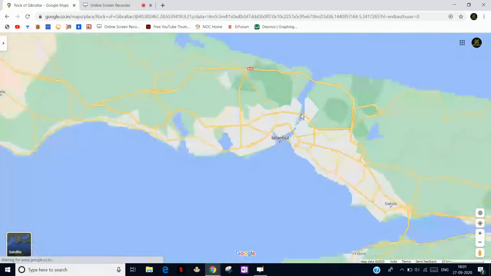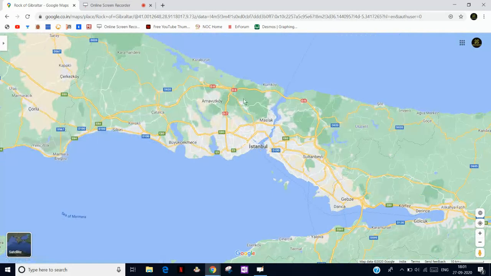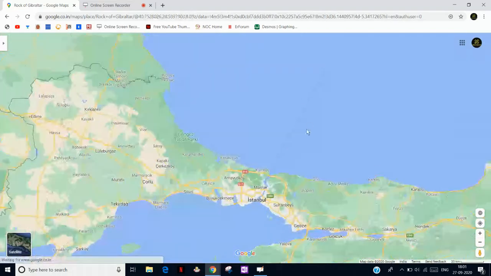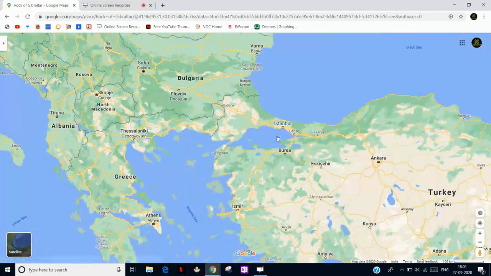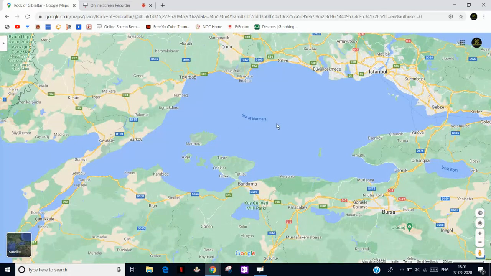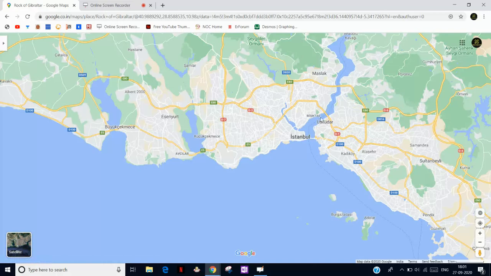Here you can see Istanbul, and you know Turkey is divided into two continents, some part in Asia and some part in Europe. So this is a small strait. Suppose you want to send your cargo ship from the Black Sea to this sea, the Sea of Marmara. Here is the strait, and it passes exactly in between Istanbul.